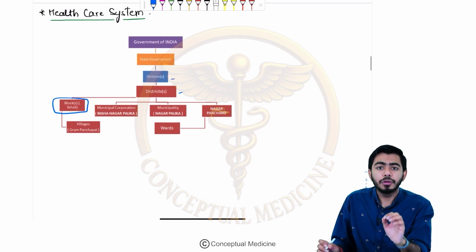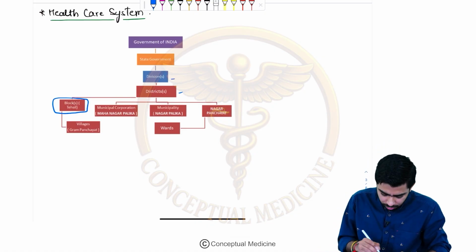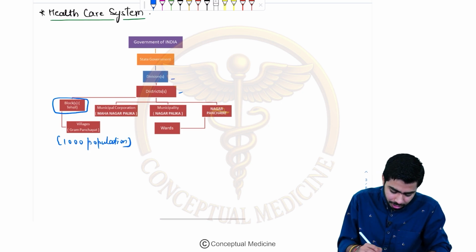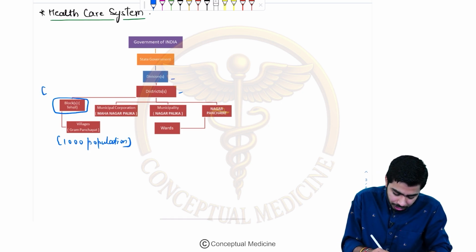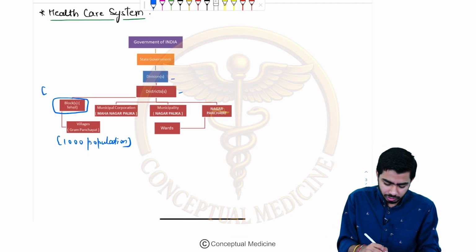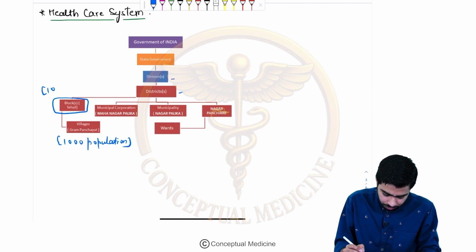How many people was I considering in a village? If you talk about the population in a village, there would be 1,000 population. In the block, I will be talking about 100 villages.